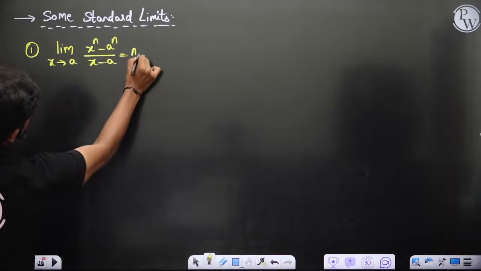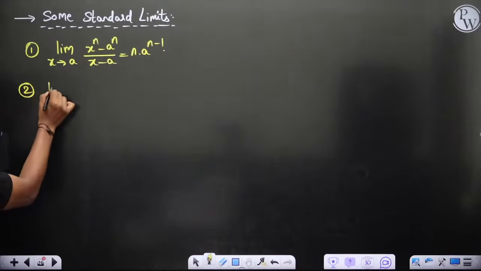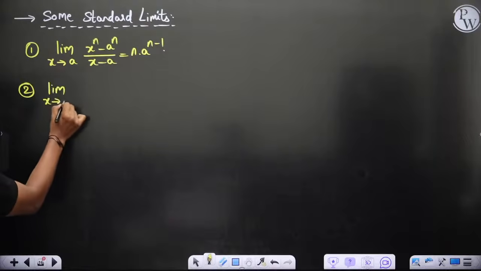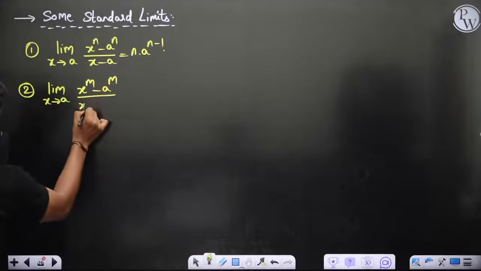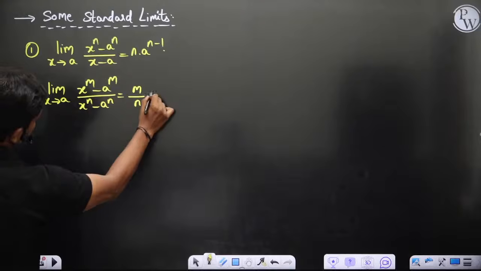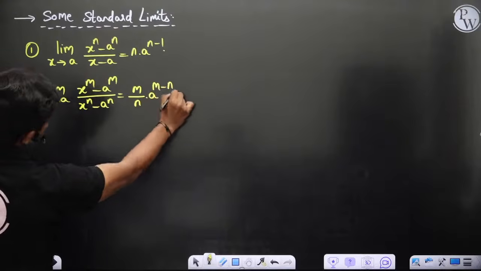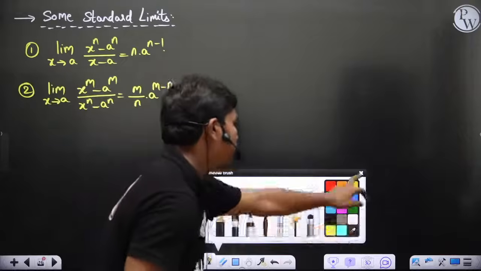This would be n times a to the power n minus 1. Similarly, limit x tends to a, x to the power m minus a to the power m, divided by x to the power n minus a to the power n, gives you m by n times a to the power m minus n.